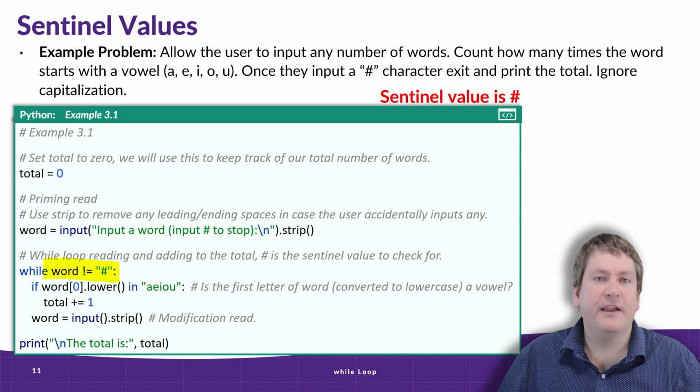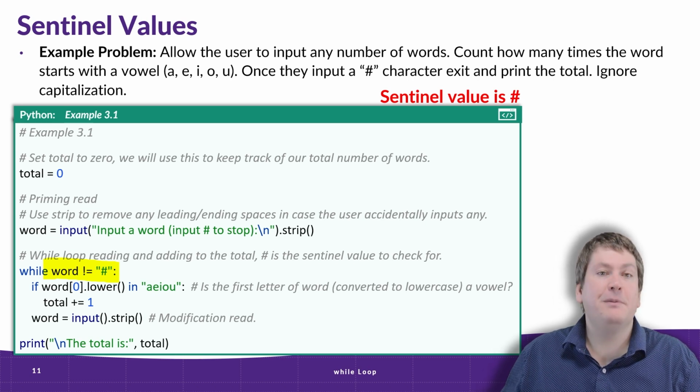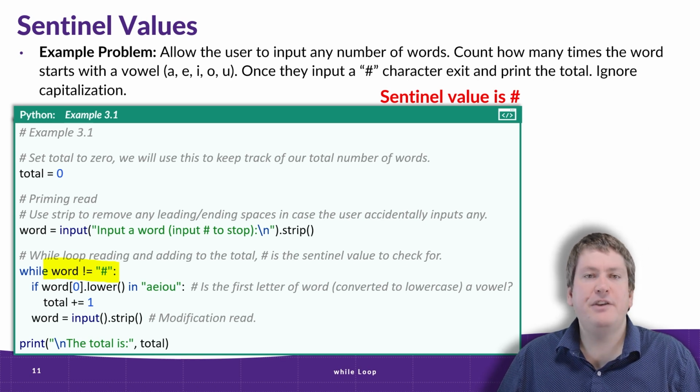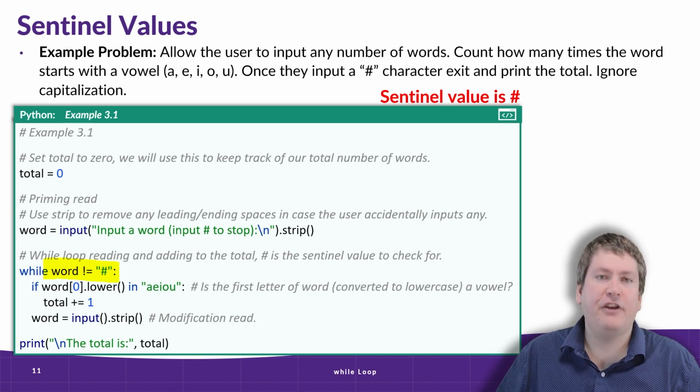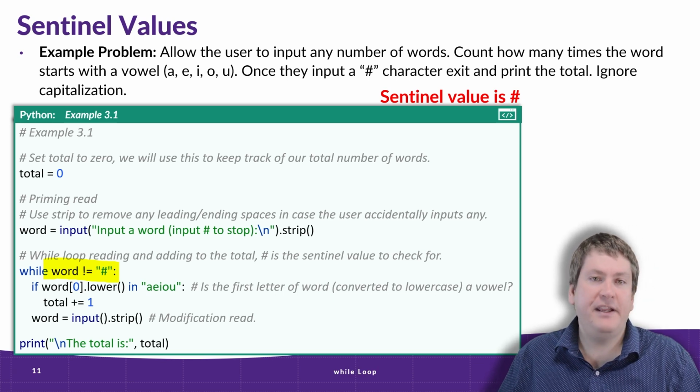Next, I should talk a little bit about the condition for the while loop. We're saying run this loop so long as word is not equal to the hash symbol. And this hash symbol is our Sentinel value. So as soon as the user inputs the hash symbol, we're going to exit this loop. This also means if the user initially puts in a hash symbol as part of the priming read, we're going to skip this loop altogether and just print out the total, which in that case would be 0. The other thing I should mention is the user does have to input exactly a hash character to exit. If they were to put in something like ABC hash or hash ABC or any other characters, then this won't exit. It has to be exactly equal to the hash.